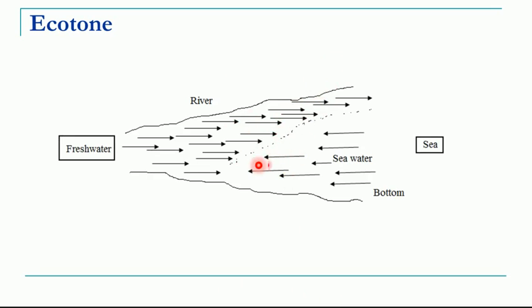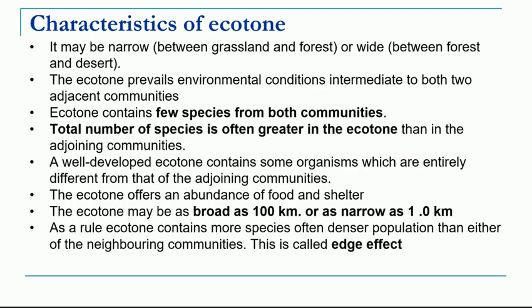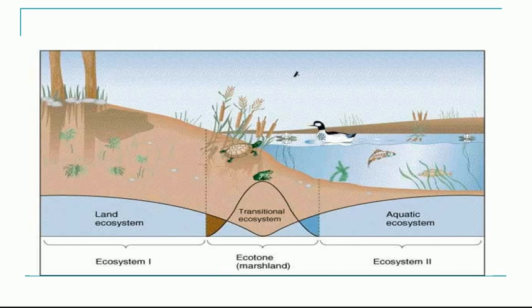Also, the characteristics of the ecotone are quite different from these two ecosystems. So we have seen that it contains more species than the two communities, and the ecotone can be 1 kilometer long to 100 kilometers long. There are a few species which are found only in the ecotone, that is called an edge effect.